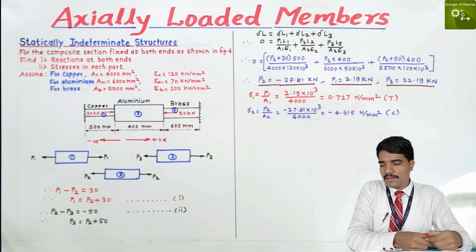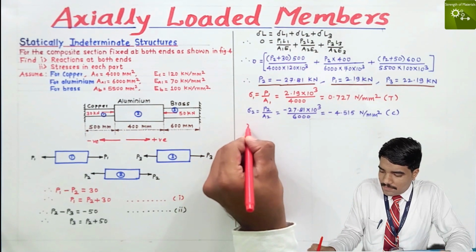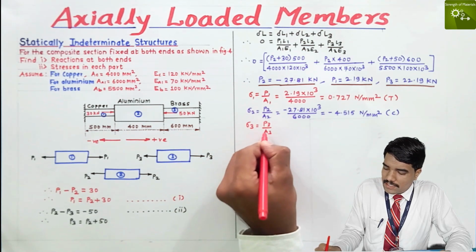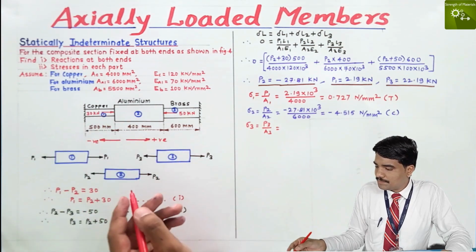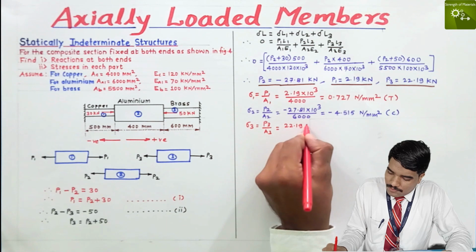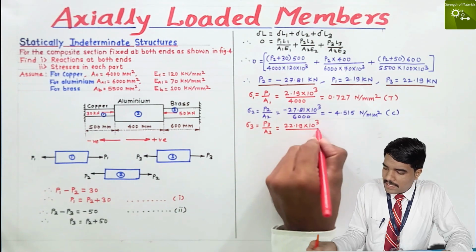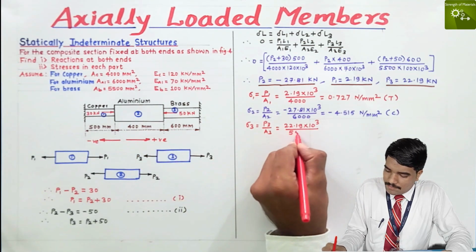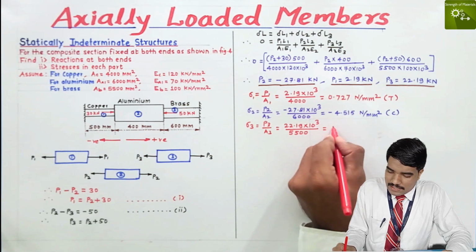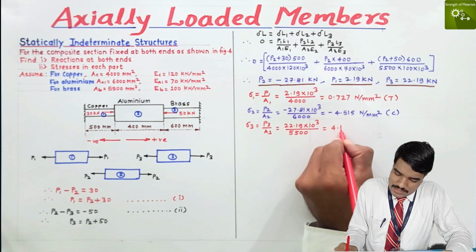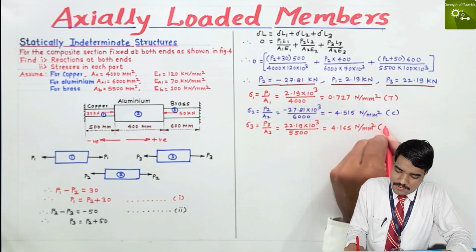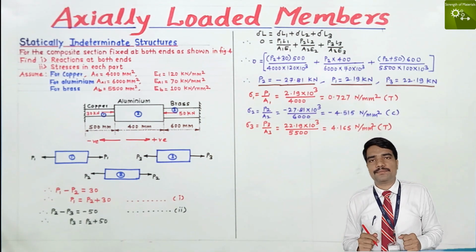Okay, again find the stress in the third member, that is sigma 3 is equal to P3 divided by A3. P3 is 22.19 into 10 raised to 3 divided by A3, which is 5500. We got the stress in the third member and it is 4.165 Newton per mm square. The positive value says that it is tensile stress.